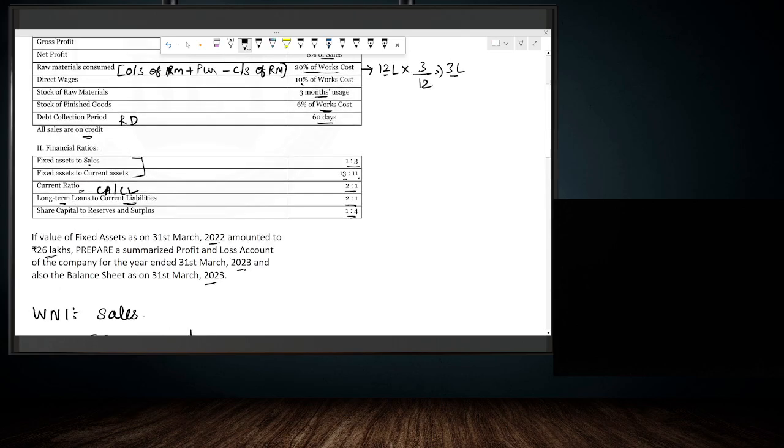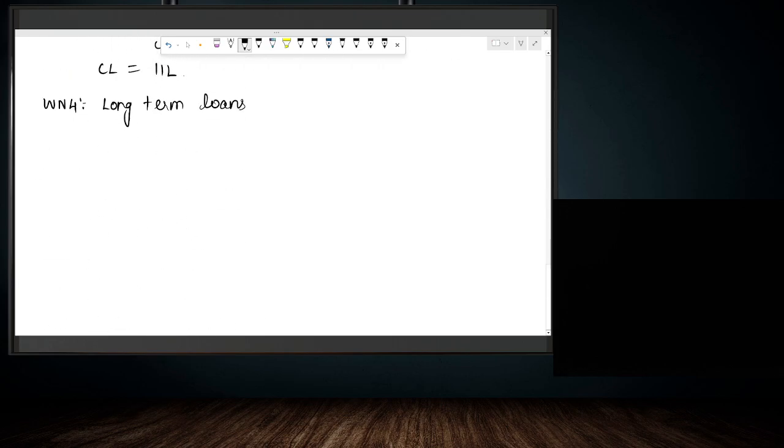It is 1:2, right? Sorry, 2:1. So long-term loan by current liability is equal to 2:1. Long-term loan is what we need to calculate, divided by current liability 11 lakh, is equal to 2/1. So the amount of long-term loan will be 11 lakh into 2, we get 22 lakhs.